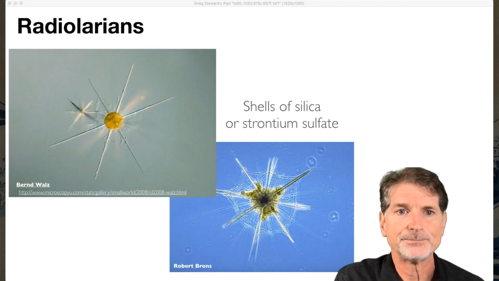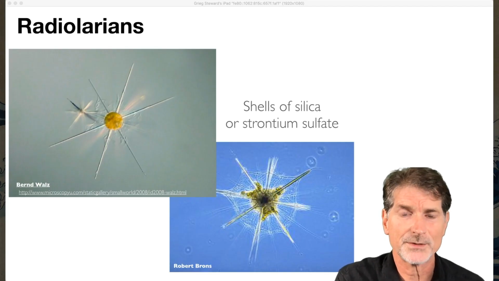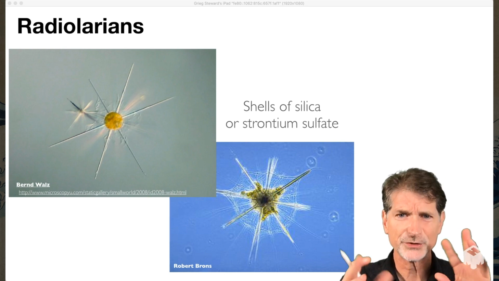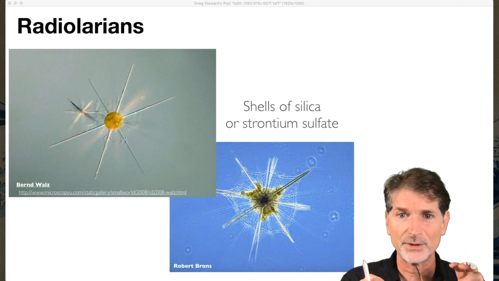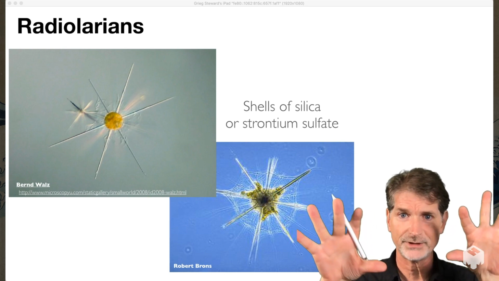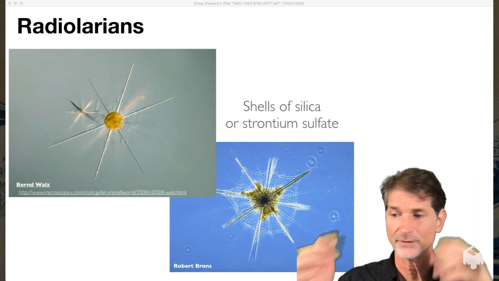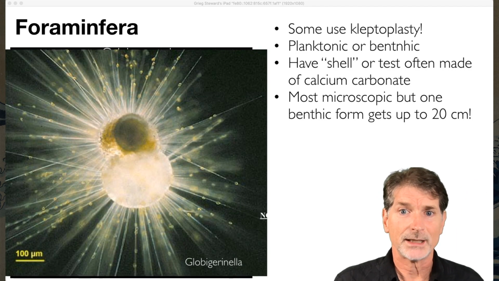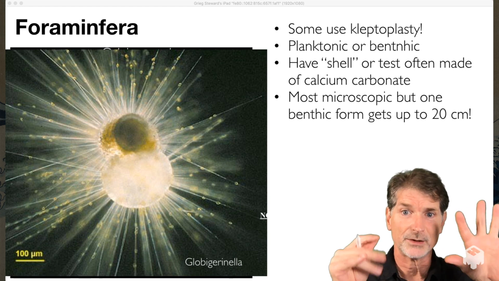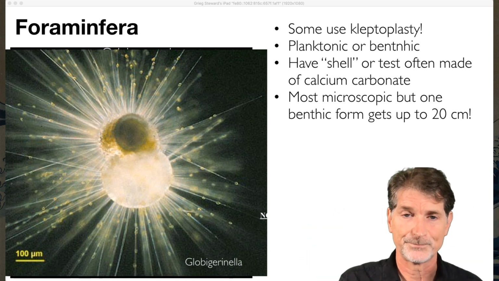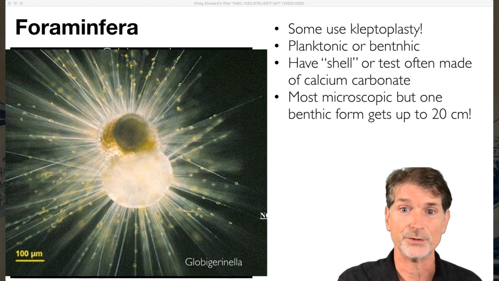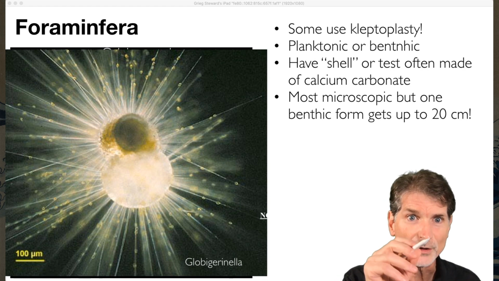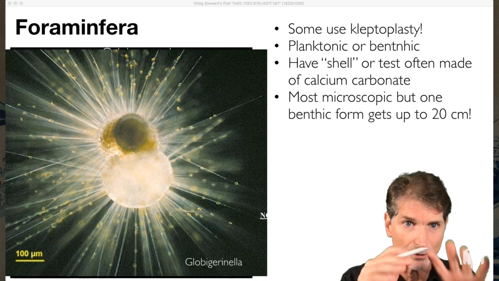Then we have the radiolarians, which also have hard parts, some with silica, some using strontium sulfate, but these are amoeboid types, and they aren't rapidly swimming around. They're just sort of drifting with their spines out and waiting for things to bump into them. So those are radiolaria. Kind of similar looking in their spininess are the foraminifera, and I'm showing you an example here of a mixotrophic type, because this one uses kleptoplasty, and you see those chloroplasts that it's stolen on those spines.